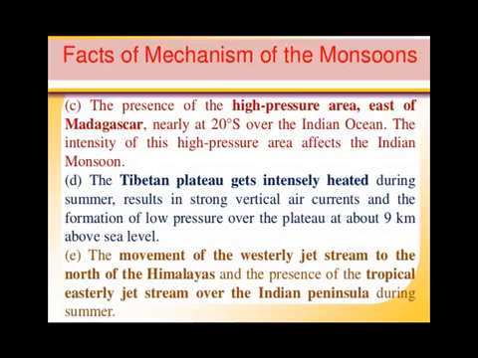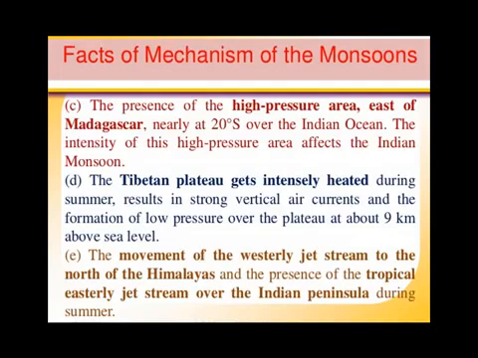Third, the presence of a high pressure area east of Madagascar, nearly at 20 degrees south over the Indian Ocean. Fourth, the Tibetan Plateau. That is the highest plateau of the world. The Tibetan Plateau gets intensely heated during the summer season. So, due to more heat, that gives rise to strong vertical air current. It means from the Tibetan Plateau, the winds become very warm and start to go upward. That is known as vertical air current.